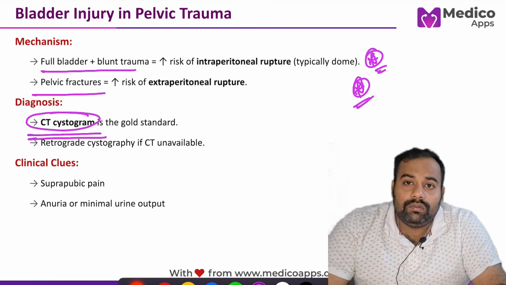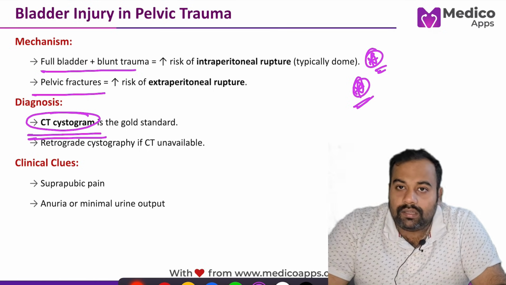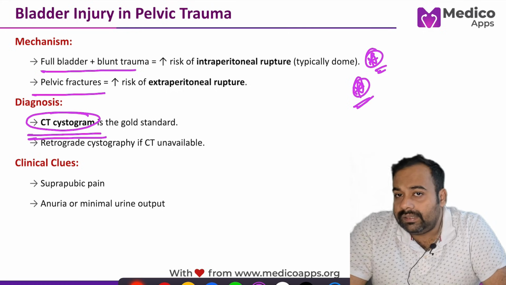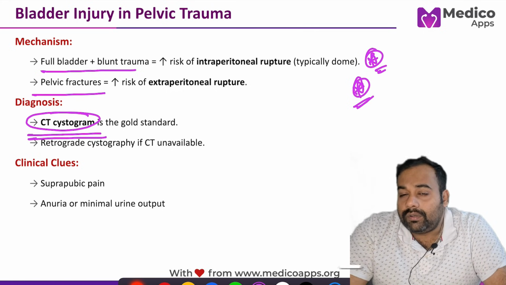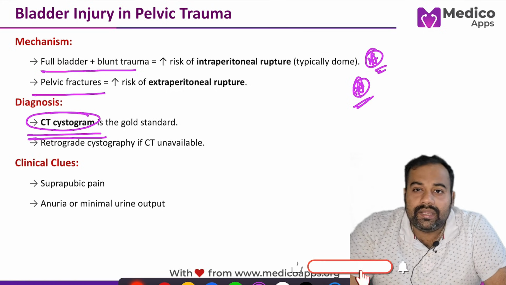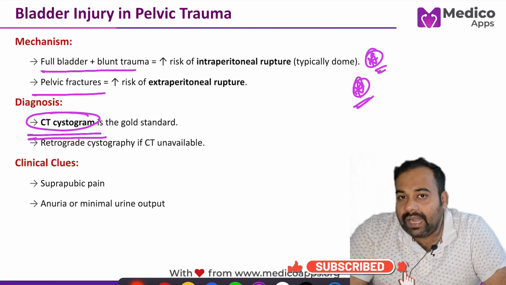This might suggest a possibility of CKD or AKI, but it's not like that, and you have to understand this.